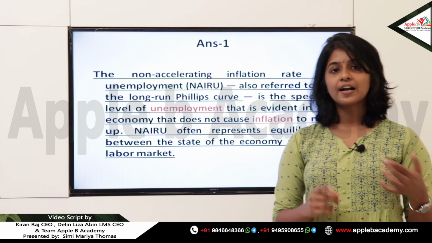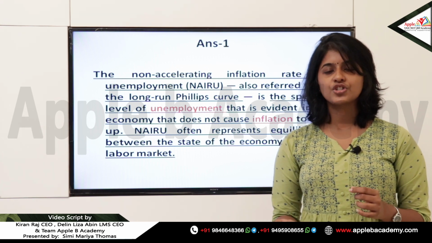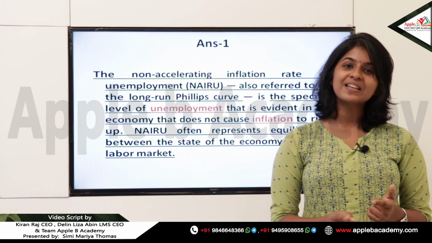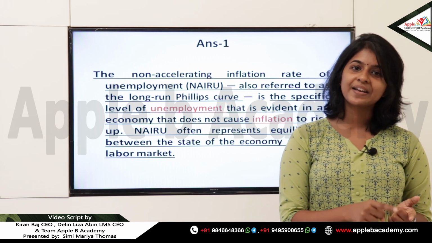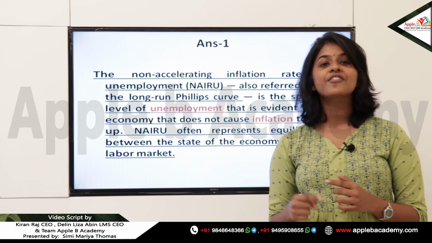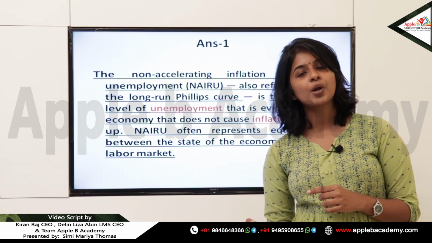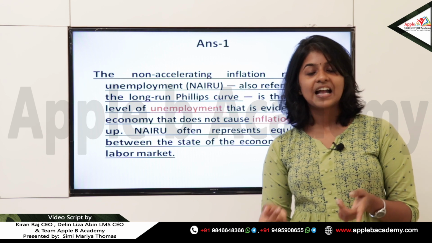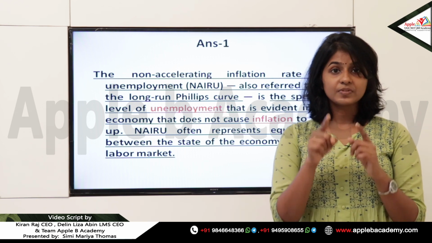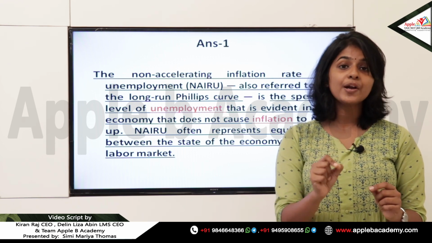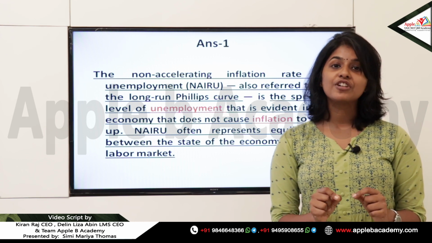Okay, and as a continuation, if the actual level of unemployment is less than the natural level of unemployment, what happens? Inflation will increase. If the actual level of unemployment is greater than the natural level of unemployment, what will happen? Inflation will decrease. And when the economy is at NAIRU, at that time the change in inflation will be 0.